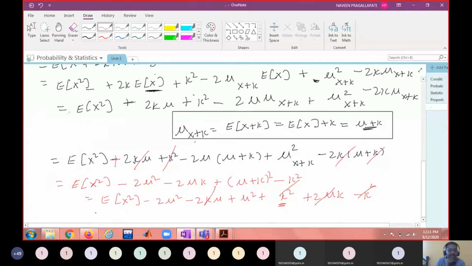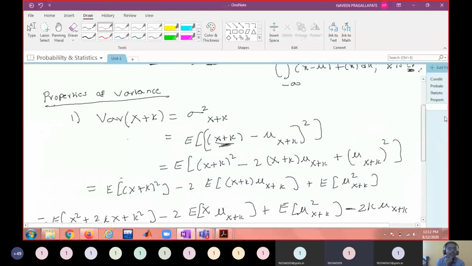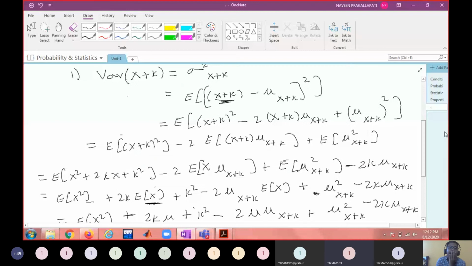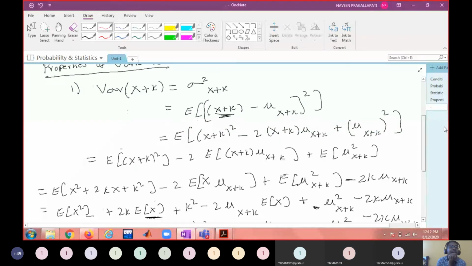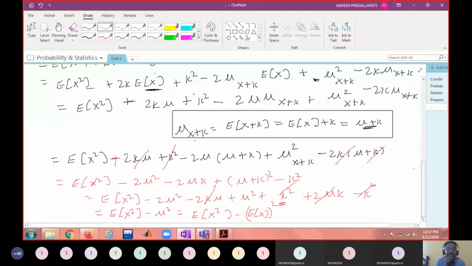So what is remaining is E of x square minus mu square. What do you mean by mu square? E of x whole square, which is nothing but variance of x. So from this, what is your understanding?